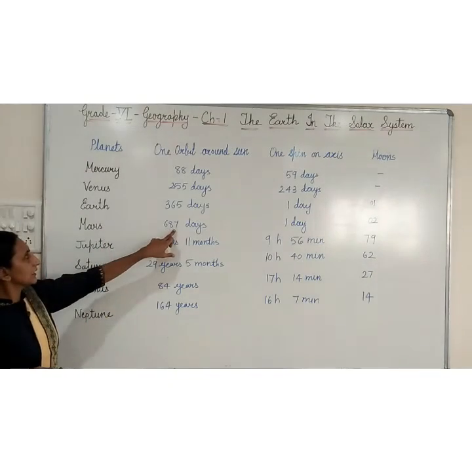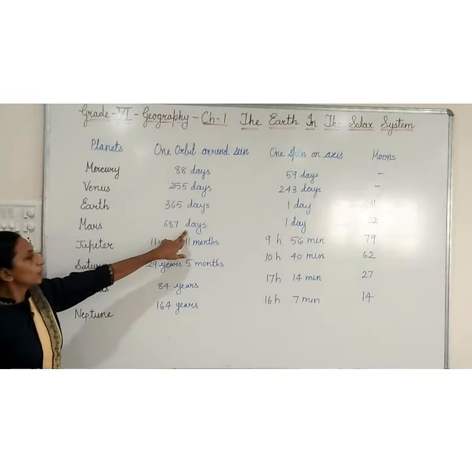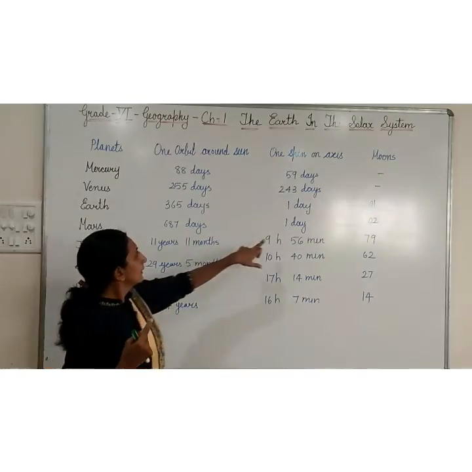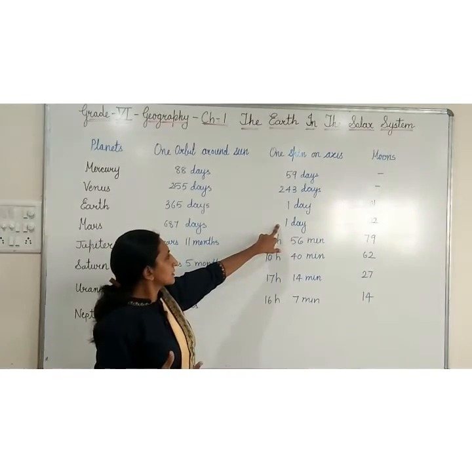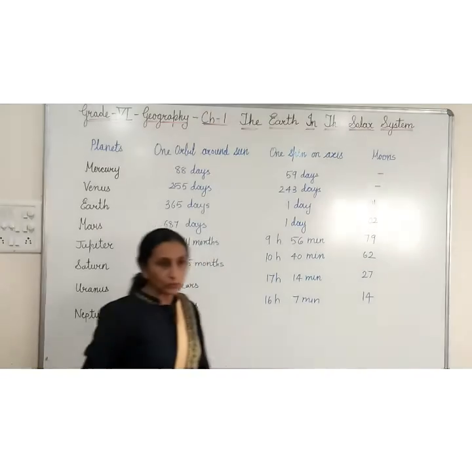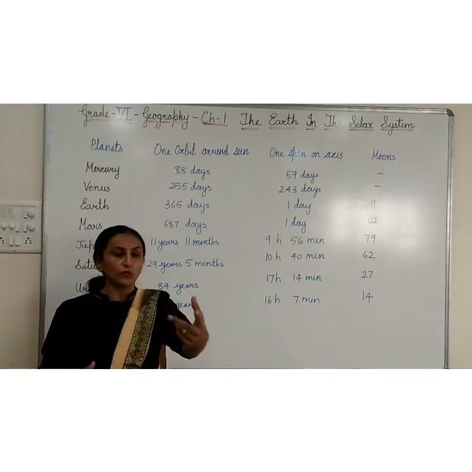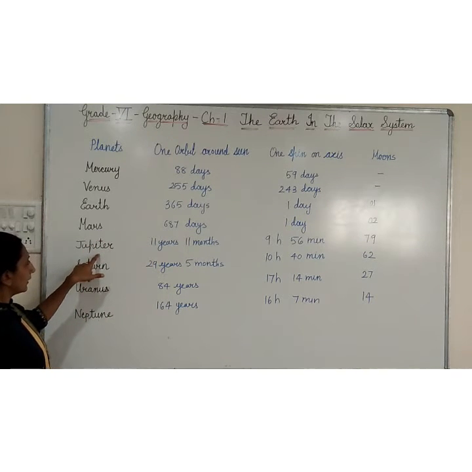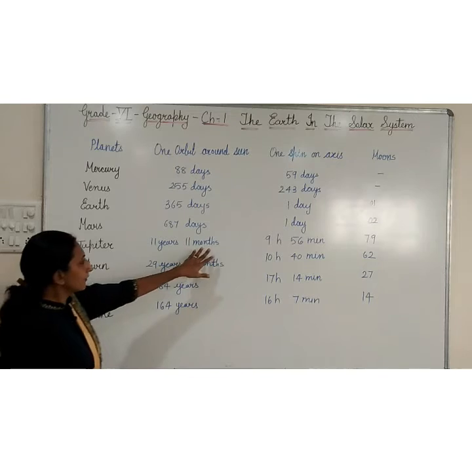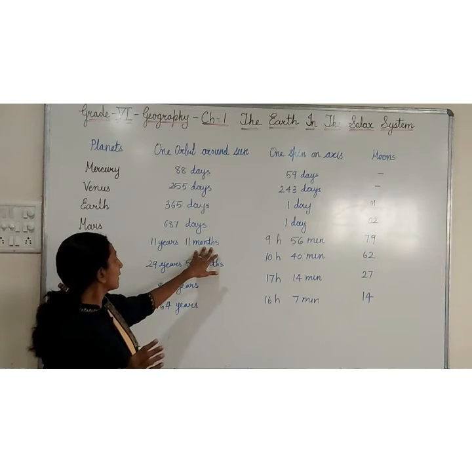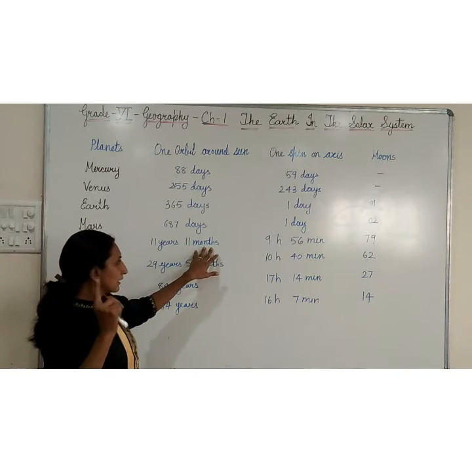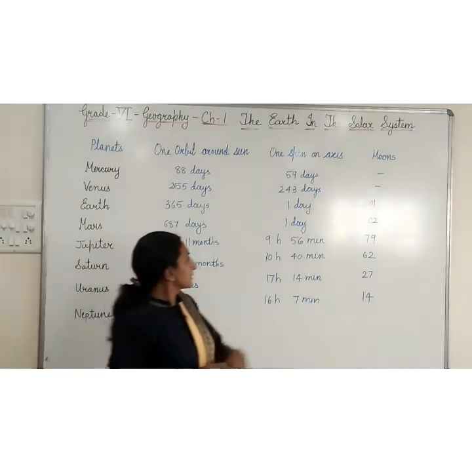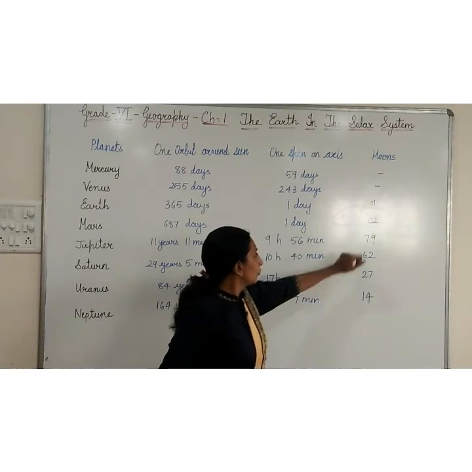Now Mars takes 687 days to complete one orbit around the sun, and for its own axis it takes one day, and Mars has two moons. Like Earth, from Earth we can see one moon; if you are on Mars you can see two moons. Jupiter will take 11 years and 11 months, about 12 years, to move around the sun, and 9 hours and 56 minutes on its own axis, and it has 79 moons.